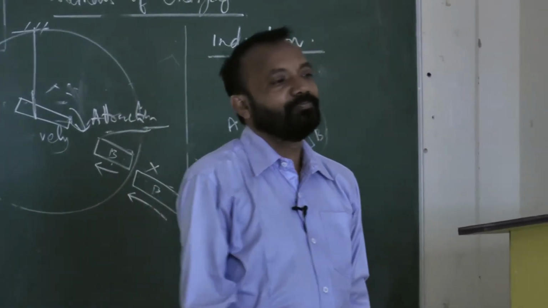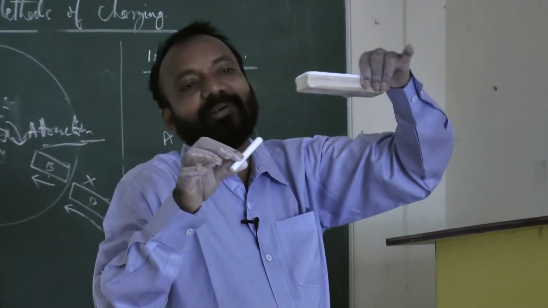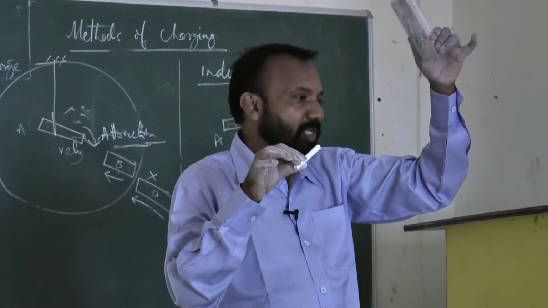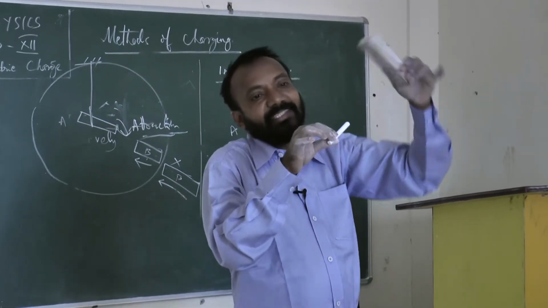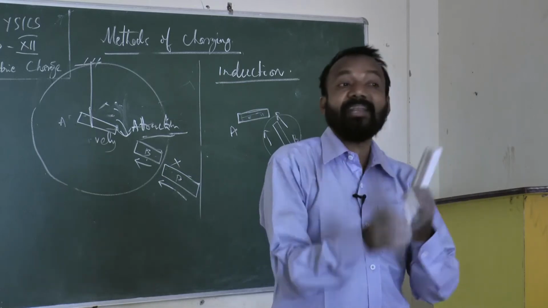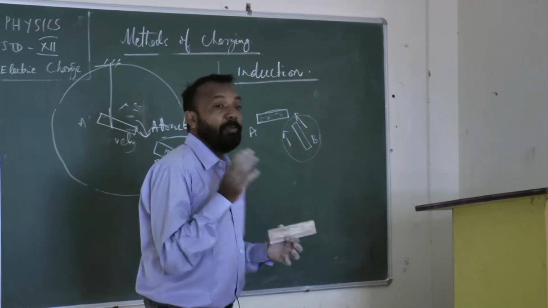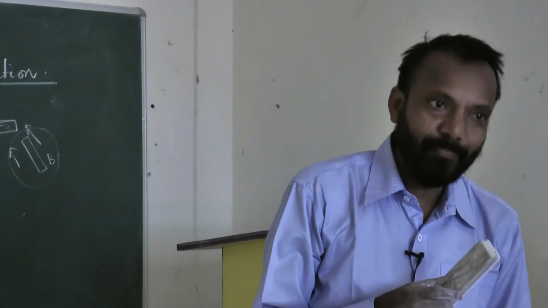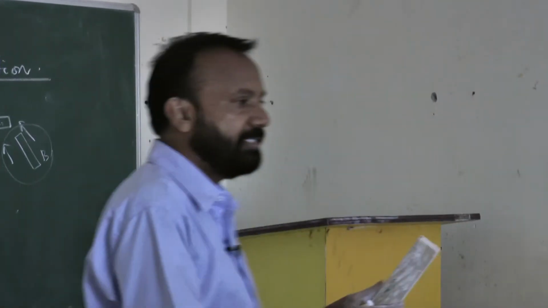That's why I can confirm this body is positively charged. See, if the suspended body is inclining towards the second body, that means the suspended body is positively charged and the second body is negatively charged. So a force of attraction takes place. From here we can find out the principle of electrostatics. What is the principle of electrostatics? Like charges repel and unlike charges attract.